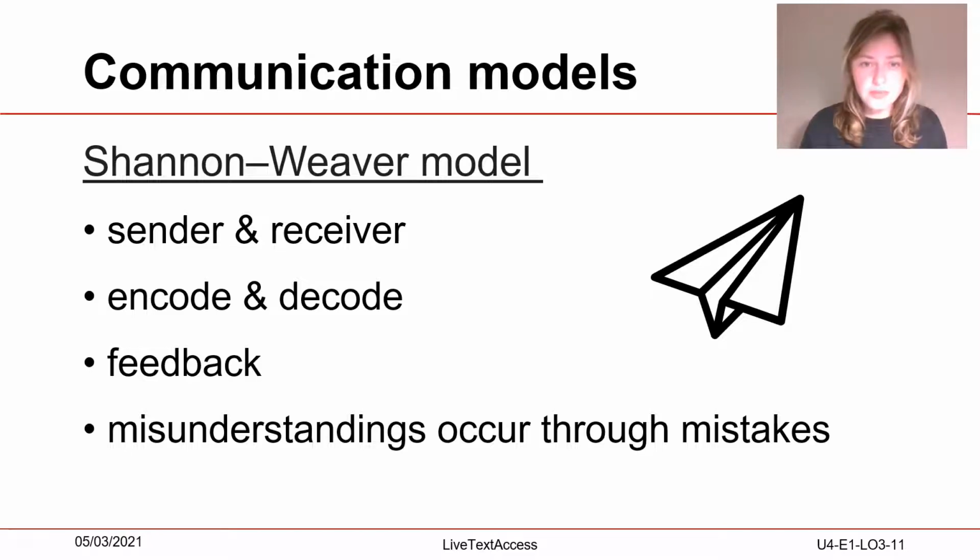The receiver, for his part, must understand and decode this code. For example, speak the same language or be able to correctly interpret and understand the body's signals. The communication becomes complete when the receiver sends back feedback that he has understood or misunderstood the message. According to this communication model, misunderstandings occur when a mistake is made on one side.